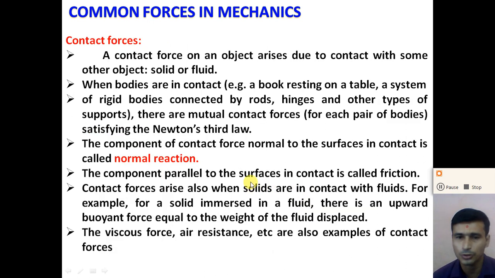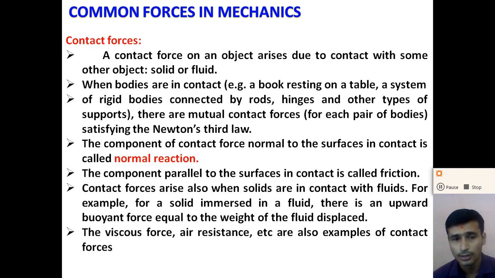So understand the two components of the contact force. When two bodies are in contact with each other, contact forces act on the bodies. The first component, normal to the surface, is called the normal reaction force, and the second component, parallel to the surface, is called the friction force. We will discuss the friction force in detail later in this video.